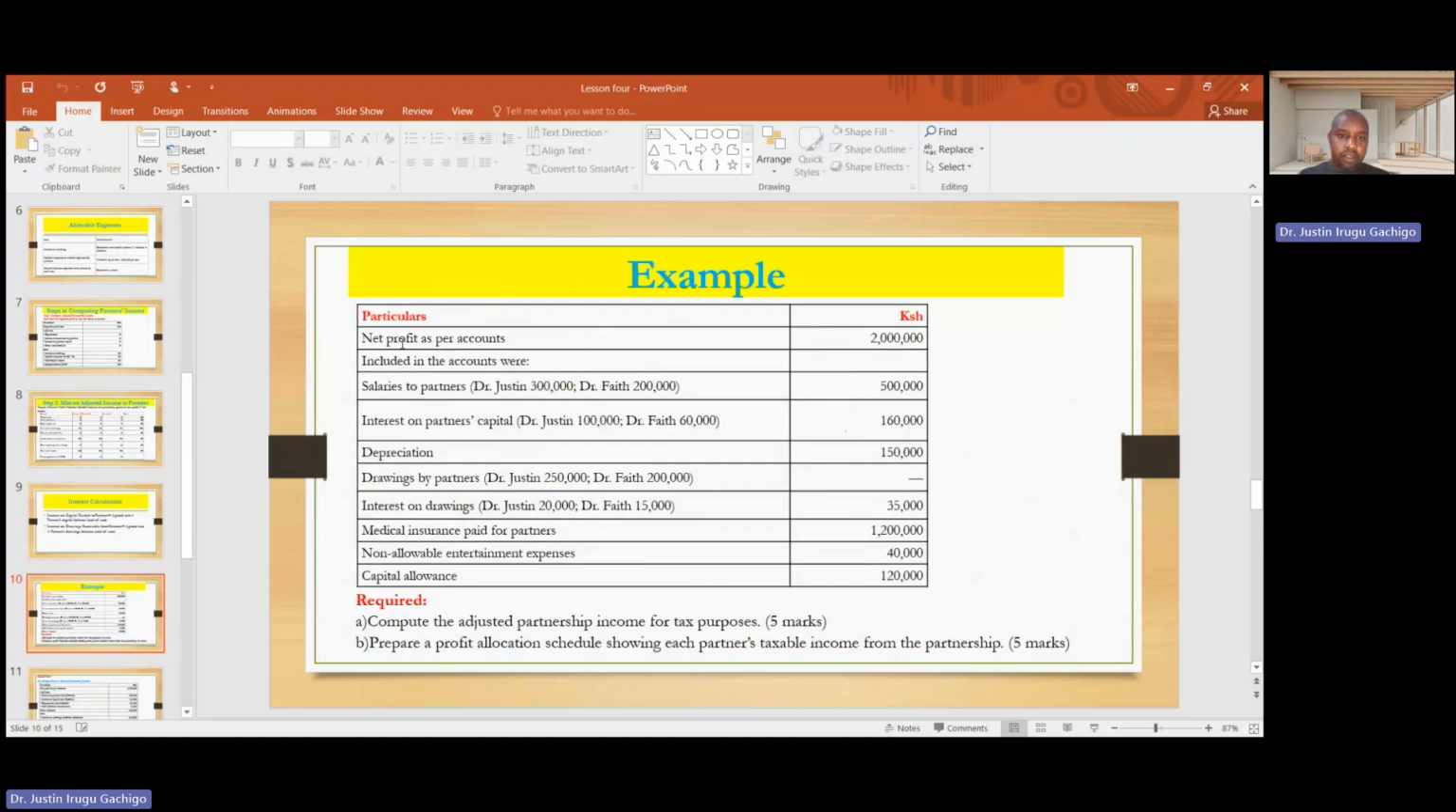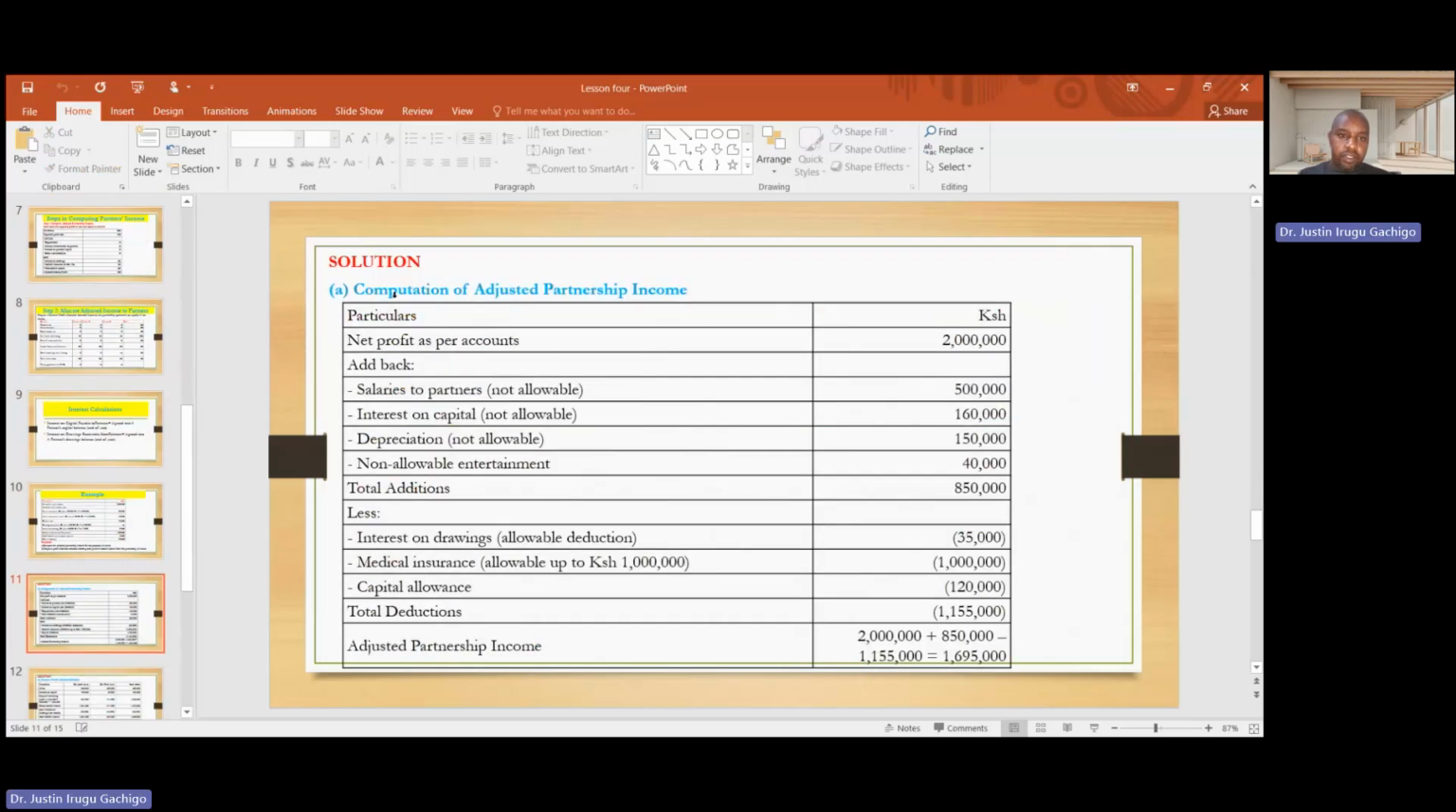we have net profit as per the account is this. Then we have salaries to partner. Interest on partner's capital is this. Depreciation is this. Drawing by partner is that. Interest on drawing, medical insurance, non-allowable expense, capital allowance is that. Then you are required to: 1, compute adjusted partnership income for tax purpose; 2, prepare a profit allocation schedule showing each partner's taxable income for the partnership.